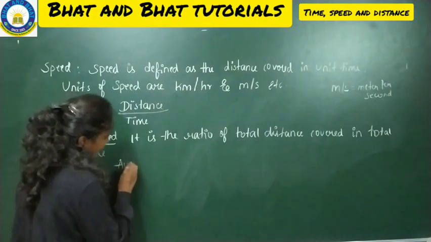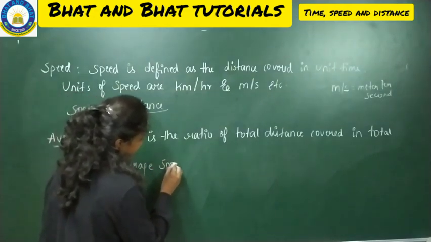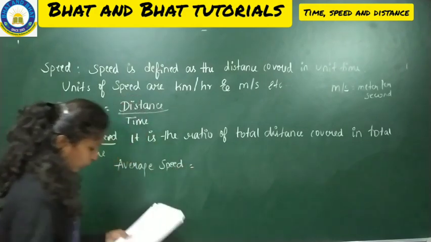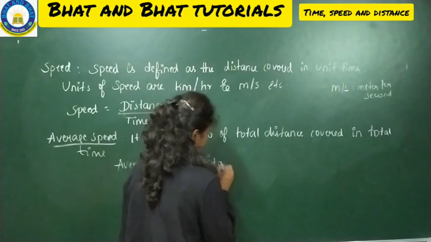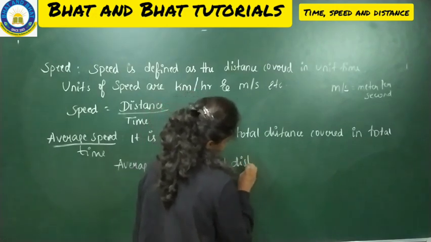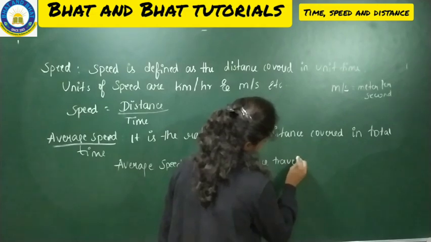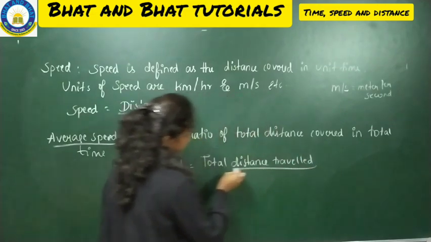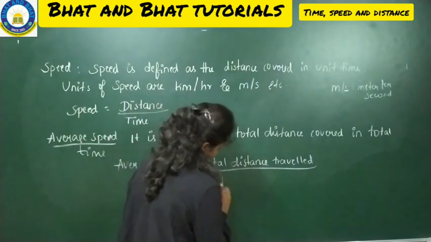So to calculate average speed, we have a formula, that is average speed is equal to total distance traveled divided by total time taken.